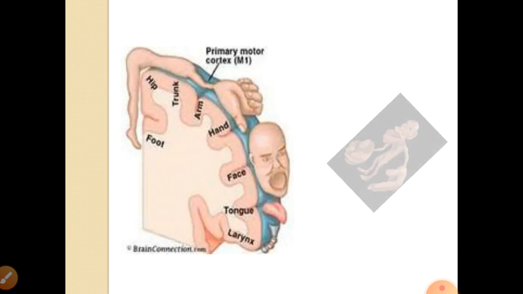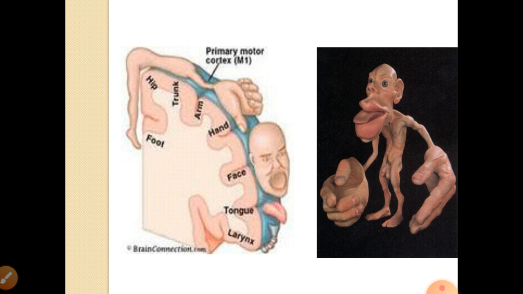You can see the homunculus, with large representation of the hands and fingers, and large representation of the tongue, lips, pharynx and larynx. At the vertex, the topmost part, the hip representation is there, and going from above downwards, the representation of the hip, trunk, arm and hands. Then the thumb and fingers are given large representation.